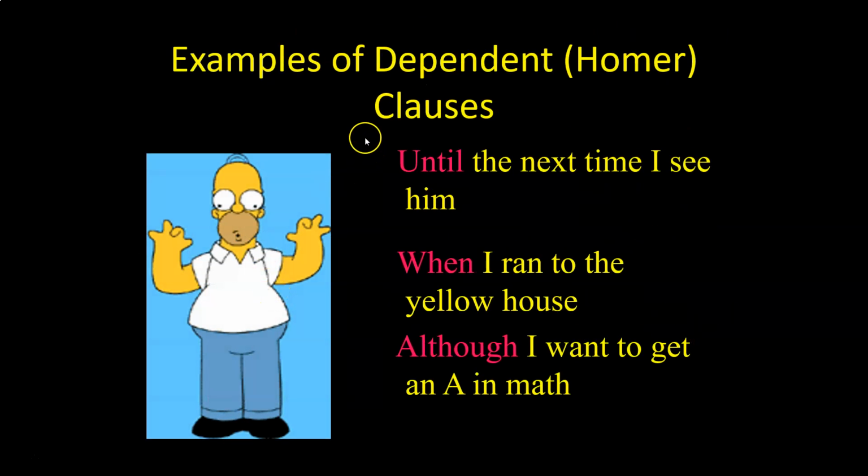Here's some examples. Until the next time I see him. When I ran to the yellow house. Although I want to get an A in math. Right? Hopefully, as I read those, you could hear that something is missing. Right? These are sentence fragments. So if you remember back in the last unit, we talked about what a sentence fragment is. And one way to test for a fragment is to simply say the phrase, I believe that. And if you put it in front of what you're testing as a sentence, if it doesn't make sense, chances are it's a fragment.